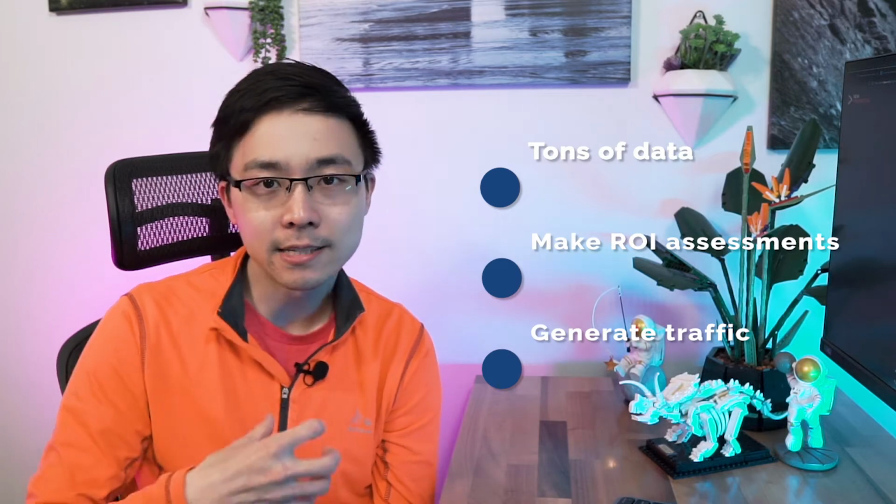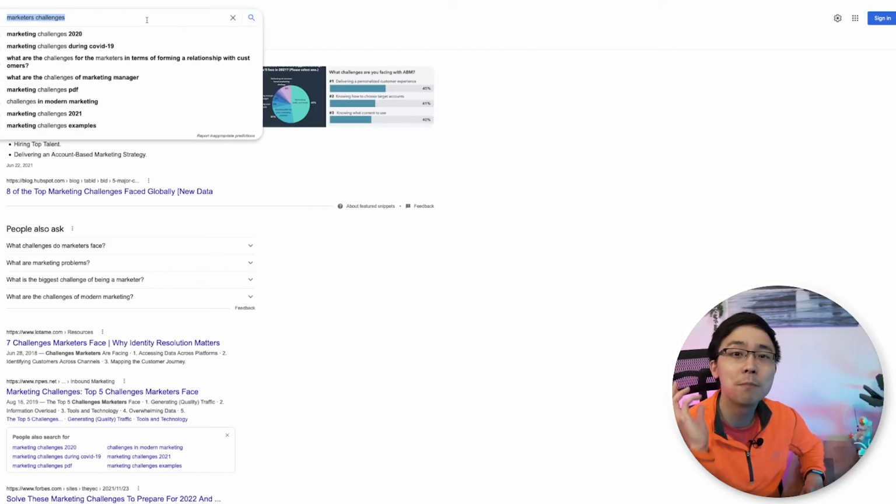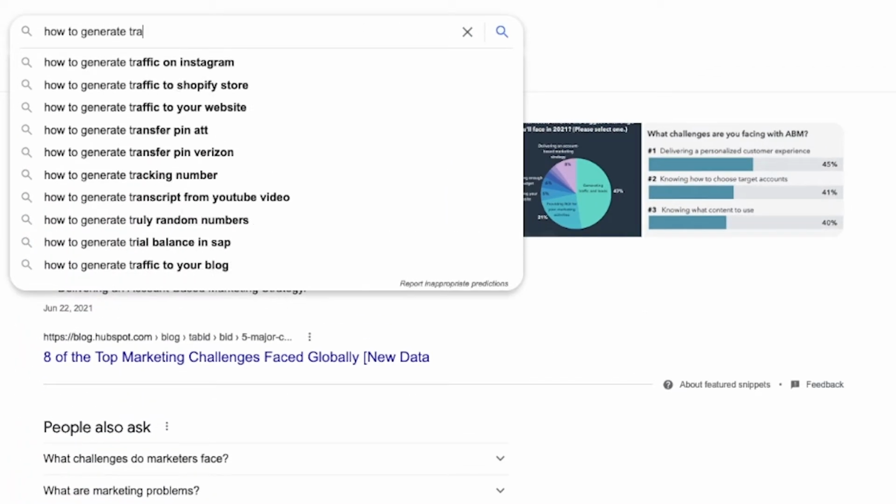So now that I know this, I can take those sorts of seed phrases and work them into Google to see exactly what other searches people are making when they're looking to solve this problem. In this case, we're going to jump back into our search engine and search for something like how to generate traffic. And now you can see right off the bat, if you zoom in right here, that all sorts of phrases have come up.